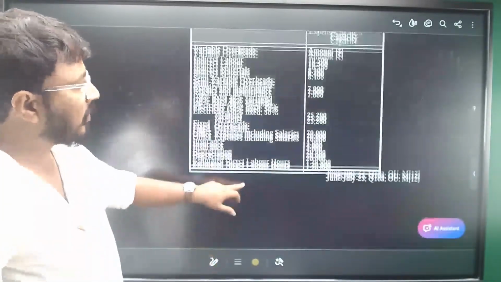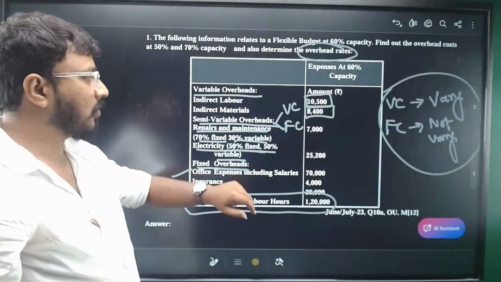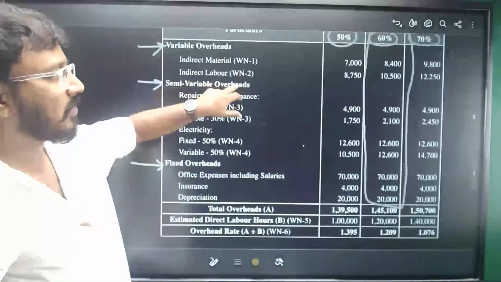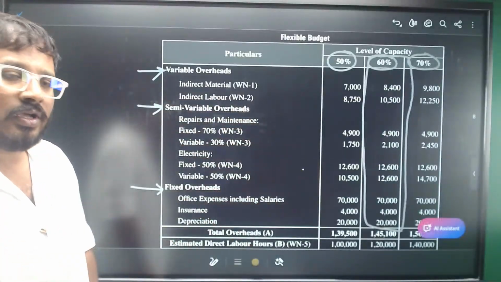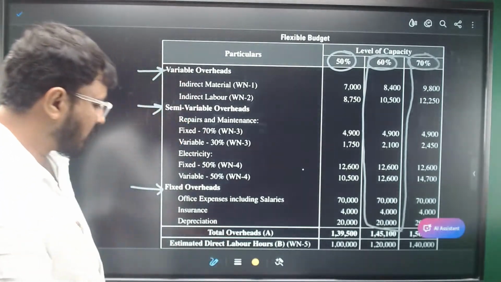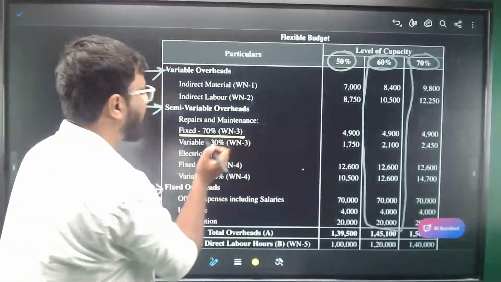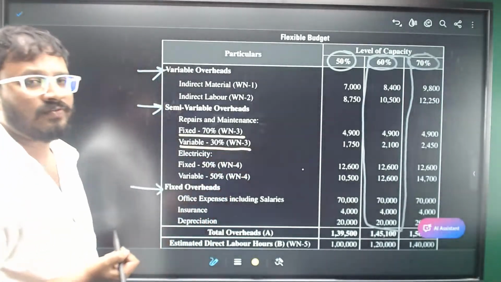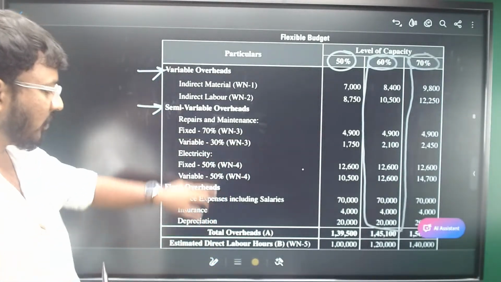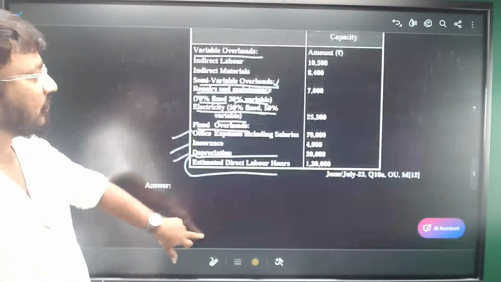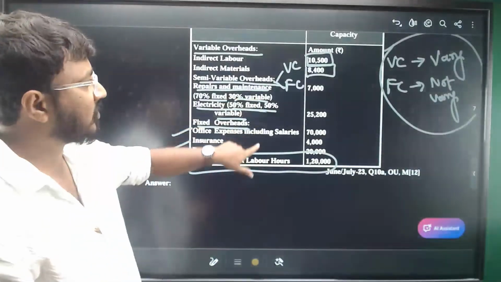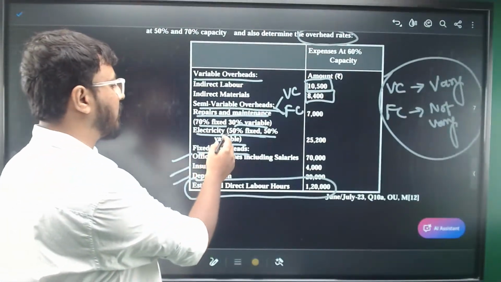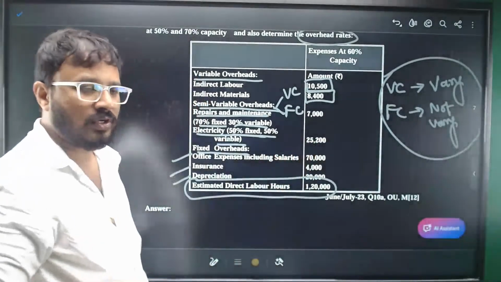What is the indirect material? What is indirect labor? All this is given for the 60% capacity. You need to focus a little bit here. For semi-variable costs, they have calculated the fixed portion and the variable portion. For example, at 60% capacity, electricity is given as 25,200.